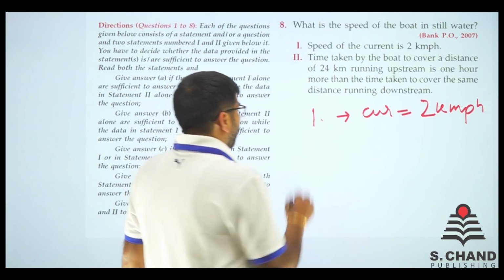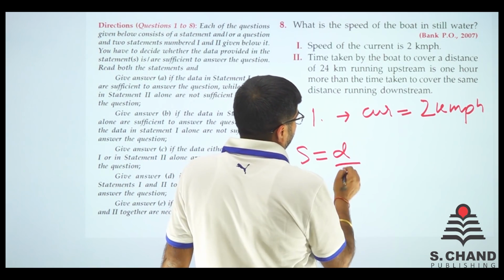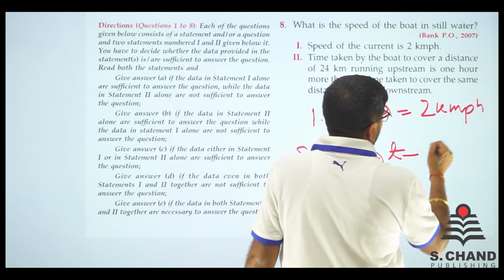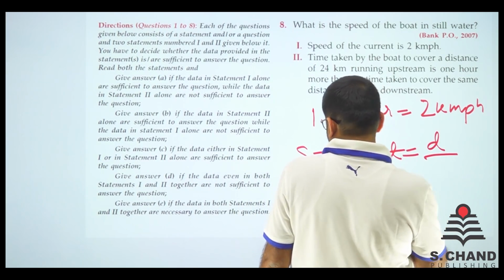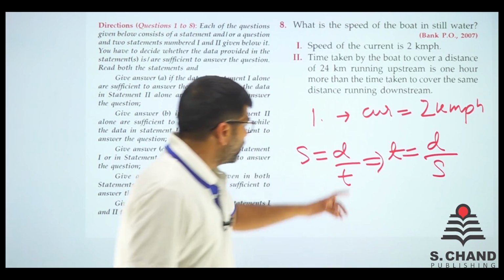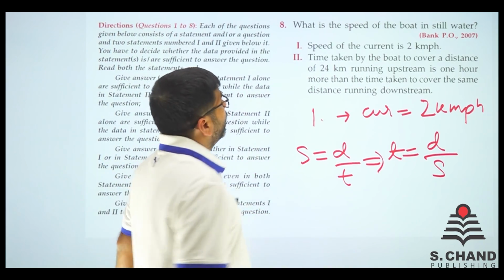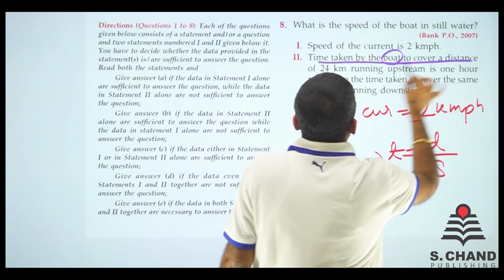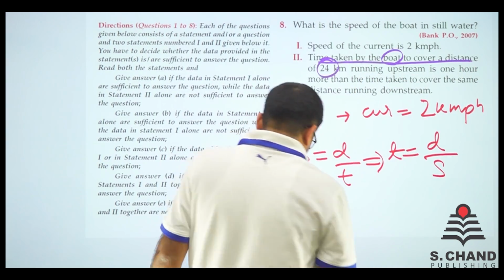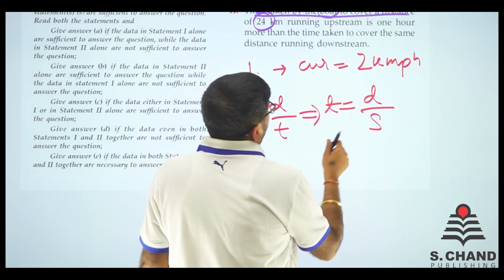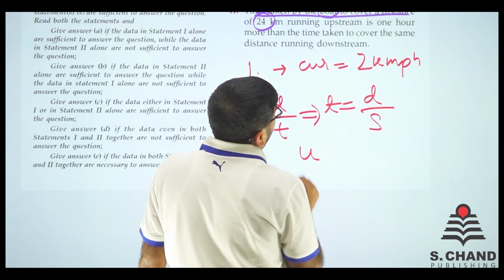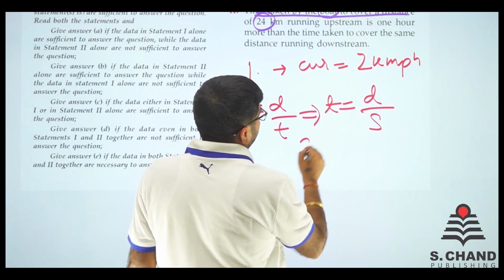So speed is equal to distance upon time. That means time is equal to distance by speed, right? Time is equal to distance by speed. Now the distance is same, the distance of 24 kilometers, right? So time taken for 24 kilometers running upstream: distance is 24.